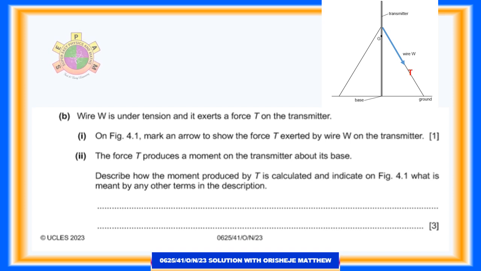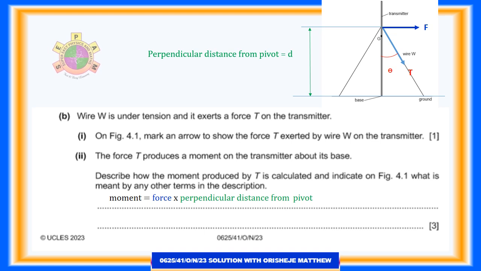Question 4b. 2. The force T produces a moment on the transmitter about its base. Describe how the moment produced by T is calculated and indicate on figure 4.1 what is meant by any other terms in the description. For 3 marks. Answer. Moment equals force multiplied by perpendicular distance from pivot. Moment is equal to the product of force and perpendicular distance from the pivot, where force F is equal to tension T multiplied by sine theta.